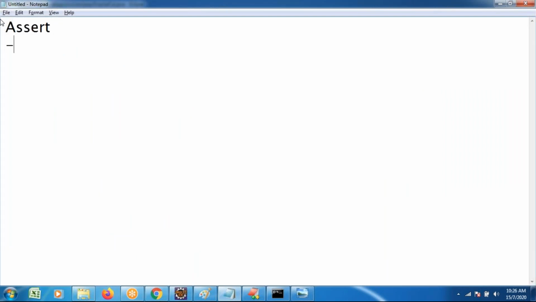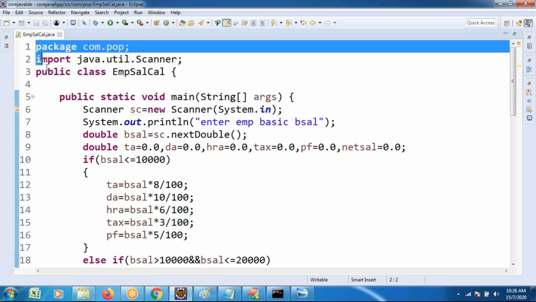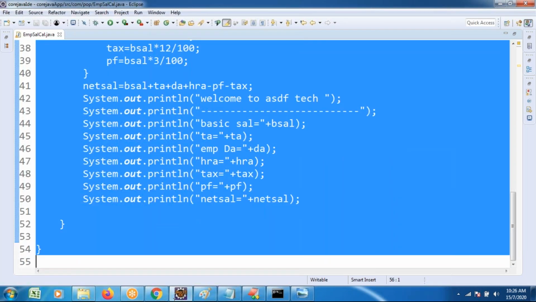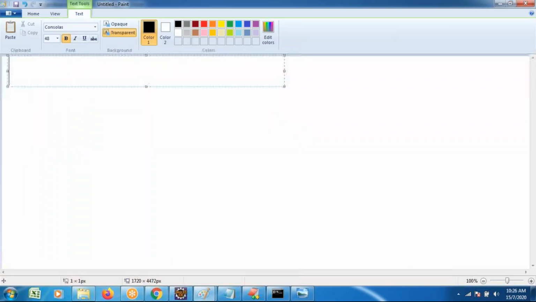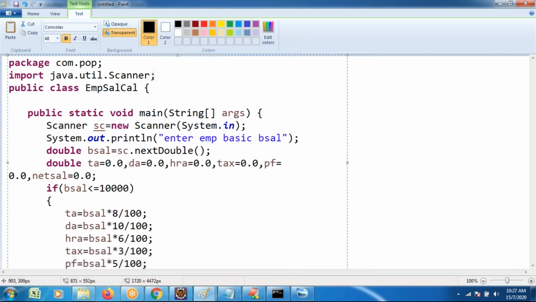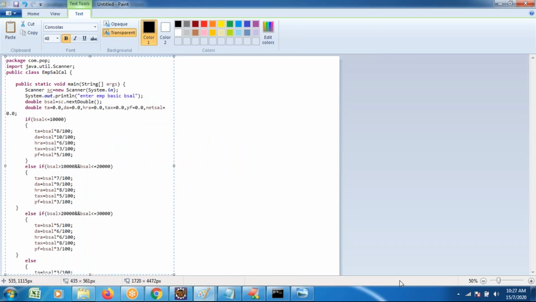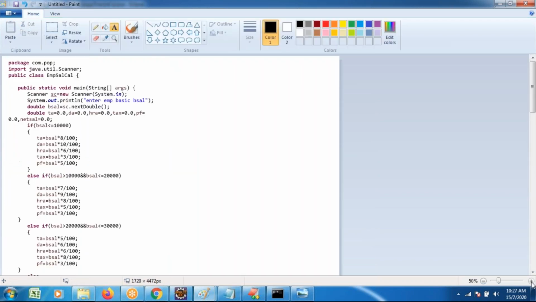For that point of view, I'm writing this example only. I will show you where we can implement this assertion. Try executing this application once. This is the code I wrote. From the execution flow point of view, several lines of code I wrote, N number of lines of code. Try executing this one. So the execution flow of the application. I will zoom it. Wait for a moment.